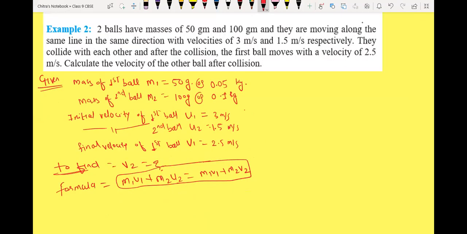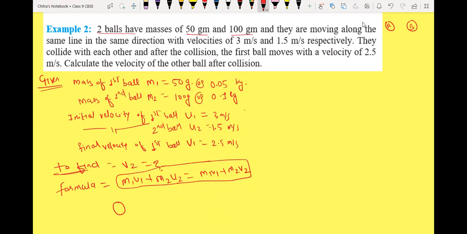Now we are going to solve the second example of the chapter called force and laws of motion. The question says two balls have masses of 50 gram and 100 gram. Suppose we have two balls, A and B, and they are moving along a straight line. Their masses are given.